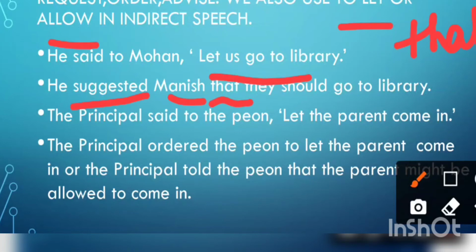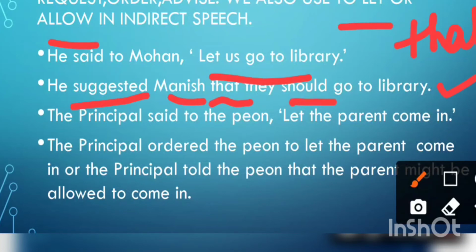Us will be converted into they. They should go to library. Us is plural. So what is the plural of he? That is they. That's why. And let is converted into should. Remember this. Let is converted into should.